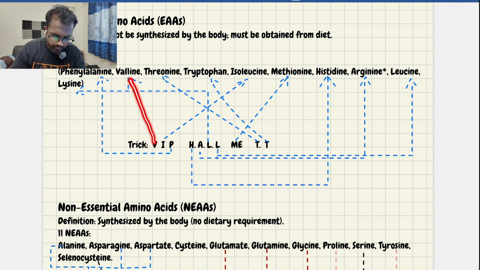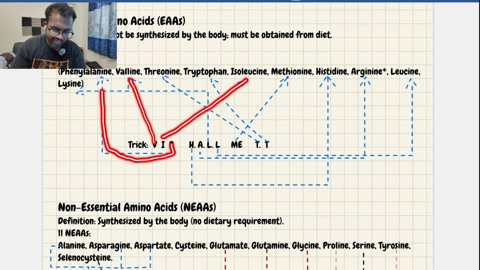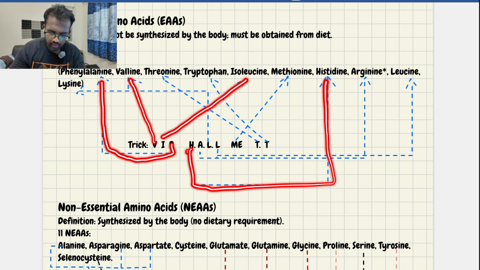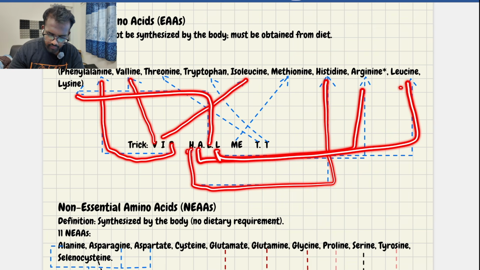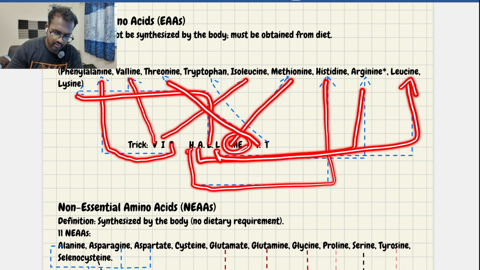Then how can you decode it? V means valine, I means isoleucine, P means phenylalanine, H means histidine, A means arginine, L is leucine, another L is lysine. Then me is methionine, and we have two T's: T is threonine, another T is tryptophan.